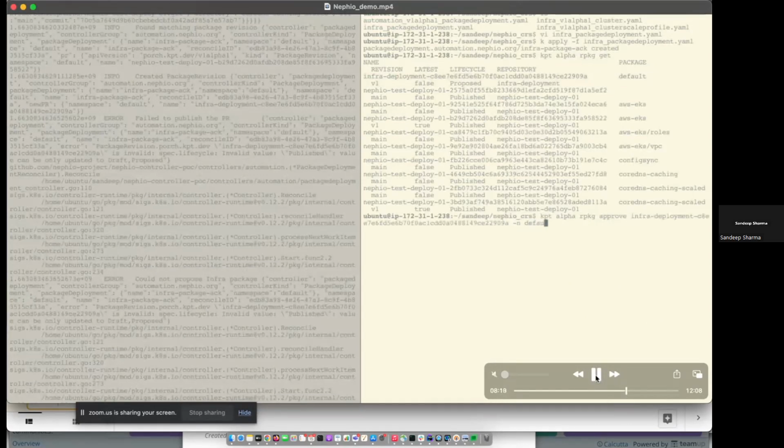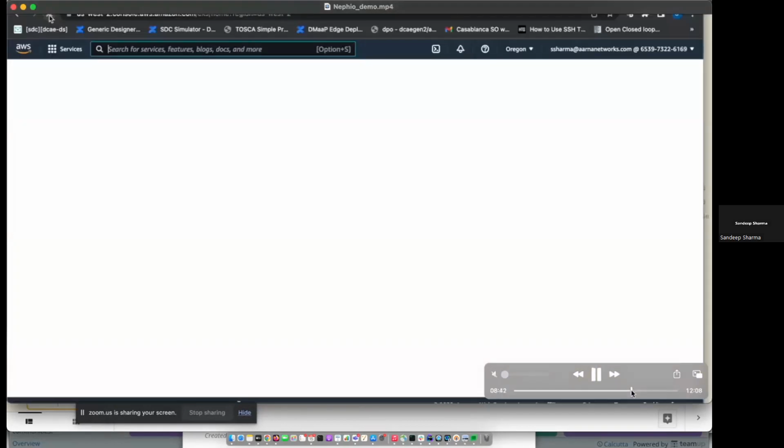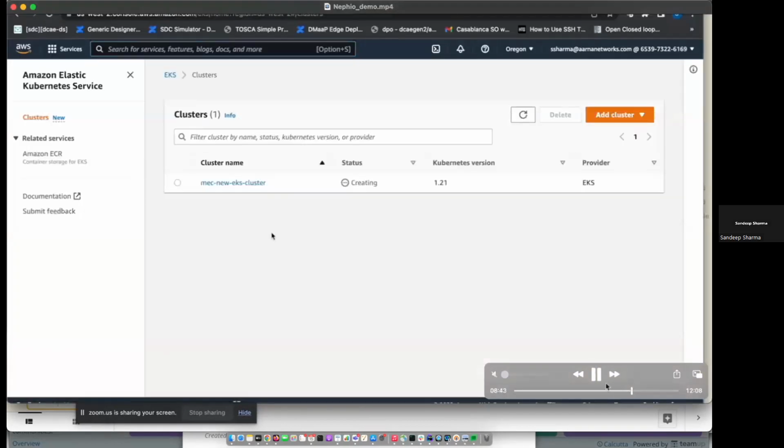Approving this will trigger the creation of the EKS cluster. Then I went to the AWS console, and the EKS cluster has started to come up. It takes some time for the cluster to come up.